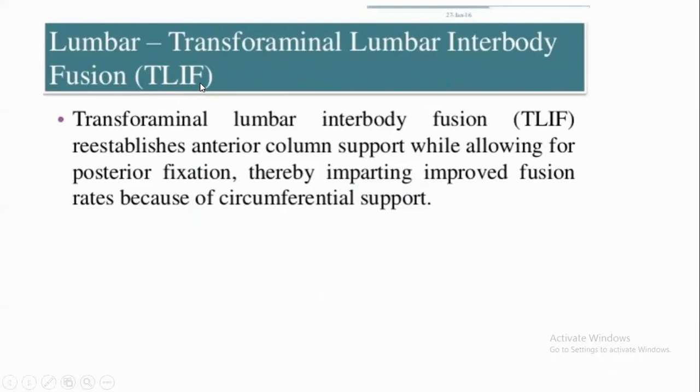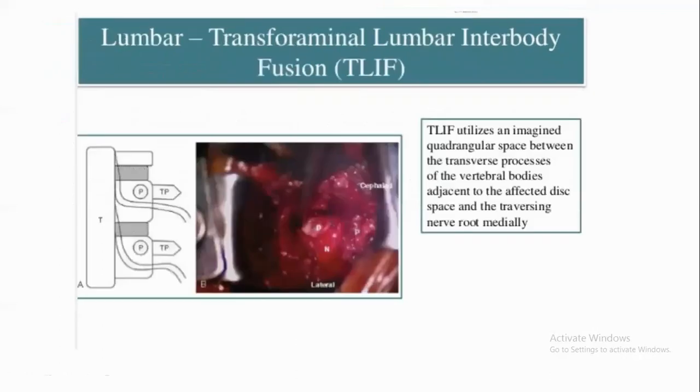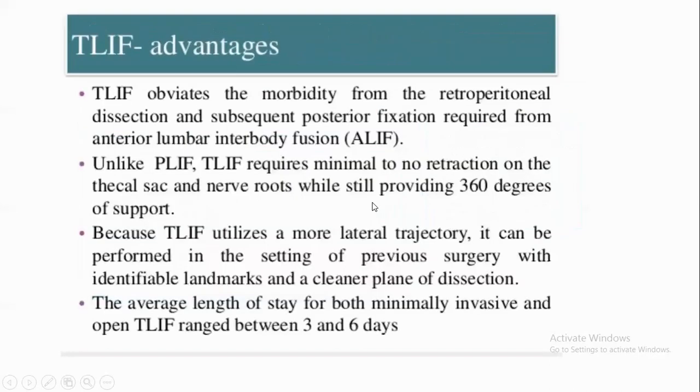TLIF is newer than PLIF. Transforaminal lumbar interbody fusion establishes anterior column support while allowing for posterior fixation, thereby improving fusion rate because of 360 degree support. Transforaminal lumbar interbody fusion uses the rectangular space between the transverse process of the vertebral bodies adjacent to the affected disc and the traversing nerve root medially. Here you will use the quadrangular space. No nerve root retraction is needed, or if needed, minimal nerve root is retracted. So nerve root injury is not common.